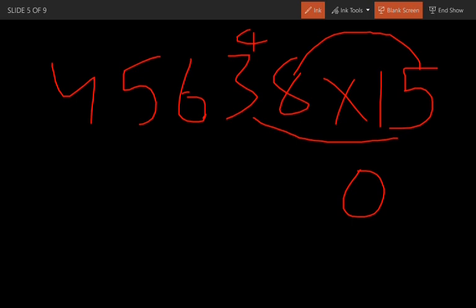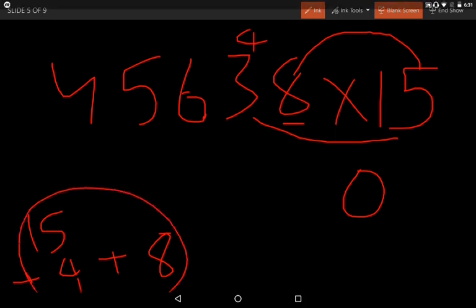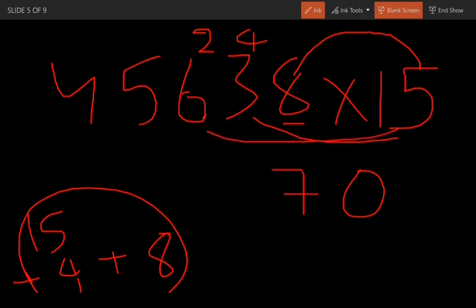15 plus 4 carry plus the previous number 8. So this whole sum is going to give us 27. So 2 is going to be here and 7. Now what I'm going to do? Multiply 5 with 6. 5 6s are going to be 30. 30 plus 2, 32 plus the previous number, it's going to be 3. So 32 plus 3 is going to be 35. So 3 over here, 5 over here.